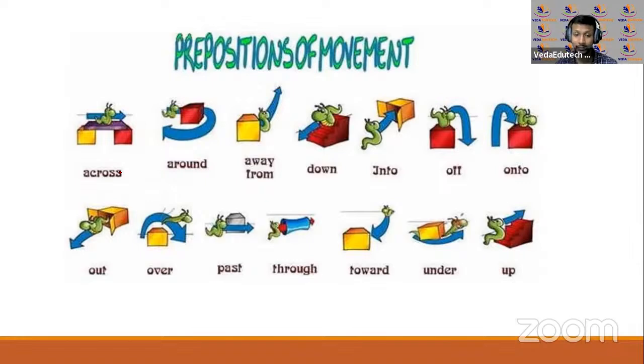Right, past. उसके side से चले गया. The cat ran past me. Okay, the worm walked past the block. Okay, now through जो मैं कह रहा था, something inside से tunnel के बीच से निकल के you're going from one side and you're going to the other one place.